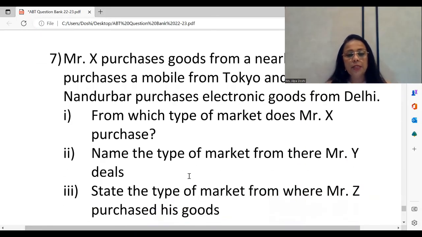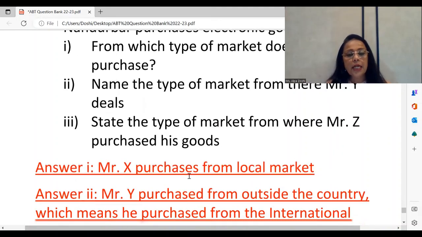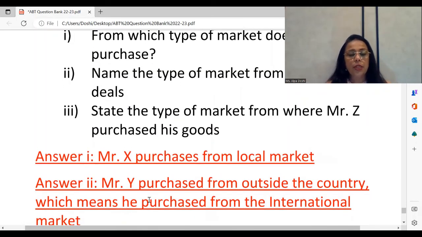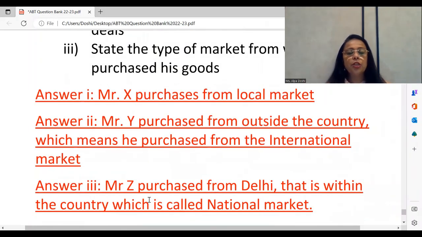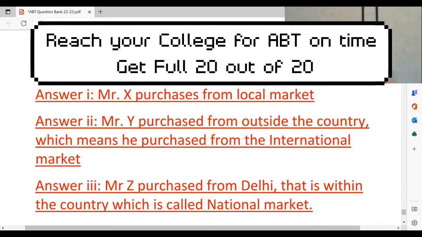So the answer will be in the sentence form. Mr. X purchases from local market. Name the type of market from where Mr. Y deals. Answer is Mr. Y purchased from outside the country, which means he purchased from the international market. The third question. State the type of market from where Mr. Z purchased his goods. And as you see here, Mr. Z purchased from Delhi. That's from within the country. And so he is said to be having bought it from the national market.